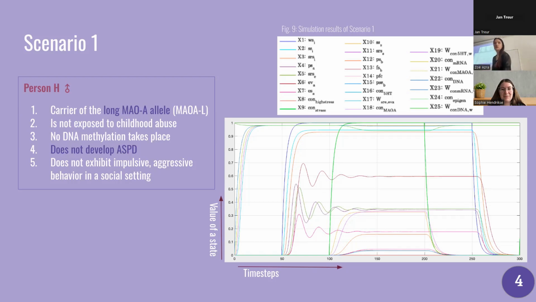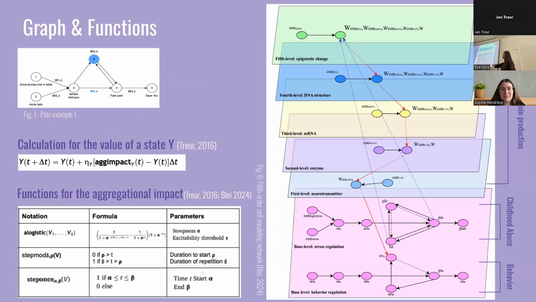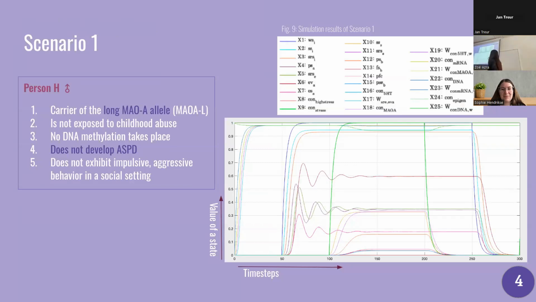And if we go back to the graph, we can see that the final state is state ESA. This state represents the antisocial behavior in the individual. And if we look in the graph, it's presented by a pink line, which is this one. If we look between the time step 100 and 200, we see that the value of the pink line stays very low throughout the complete simulation. And this can be interpreted as that there is barely any antisocial behavior present in person H. And this follows the scenario that we made for person H.